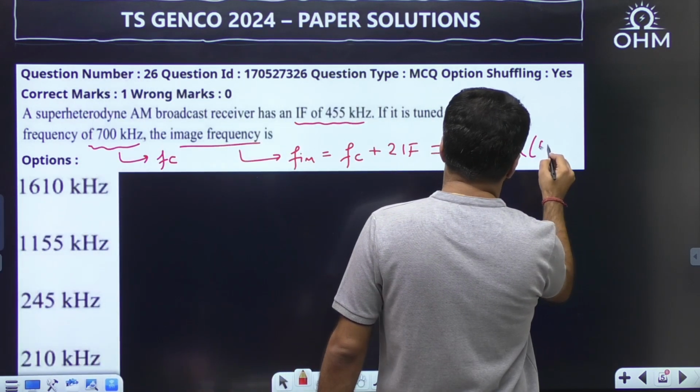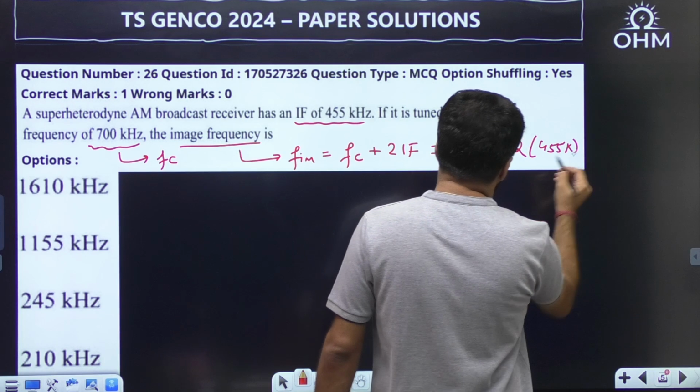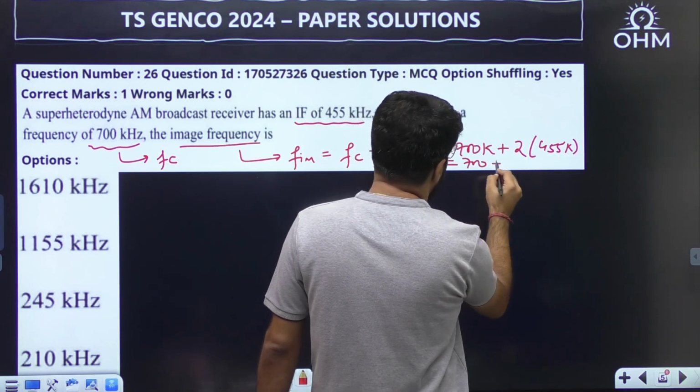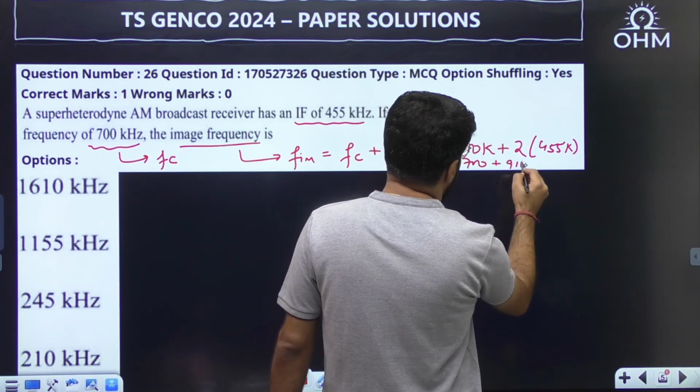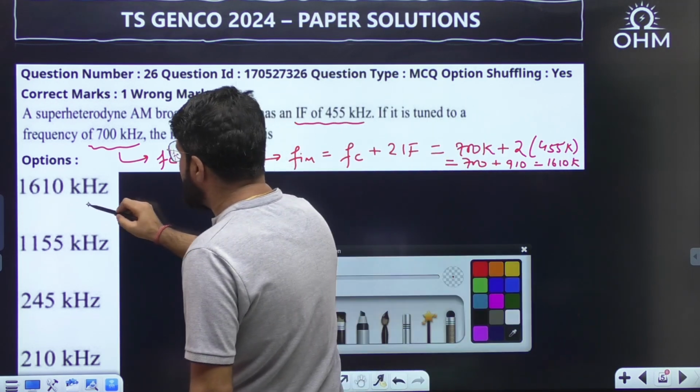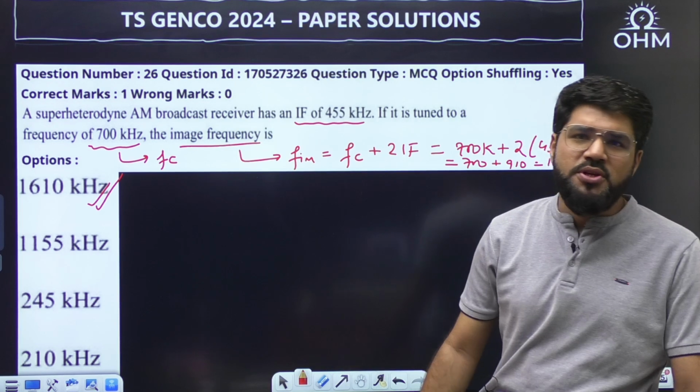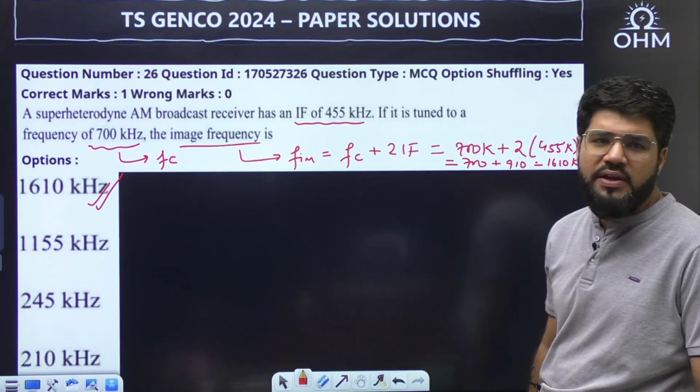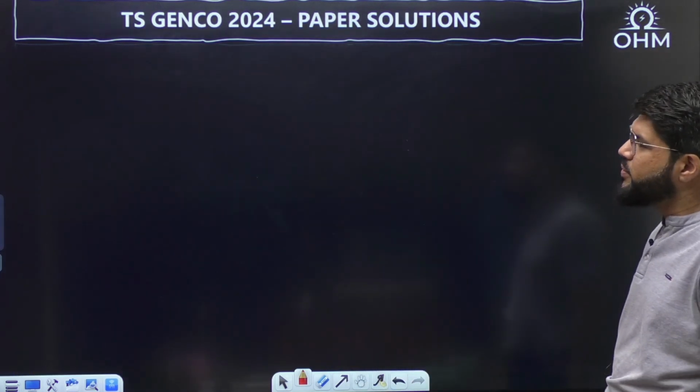Okay, so plus twice of 455 kilohertz. So that is 700 plus 910, 1610 kilohertz. Option number A will be correct here. Option number A, 1610 kilohertz will be the very correct answer. Let us go to the next question then.